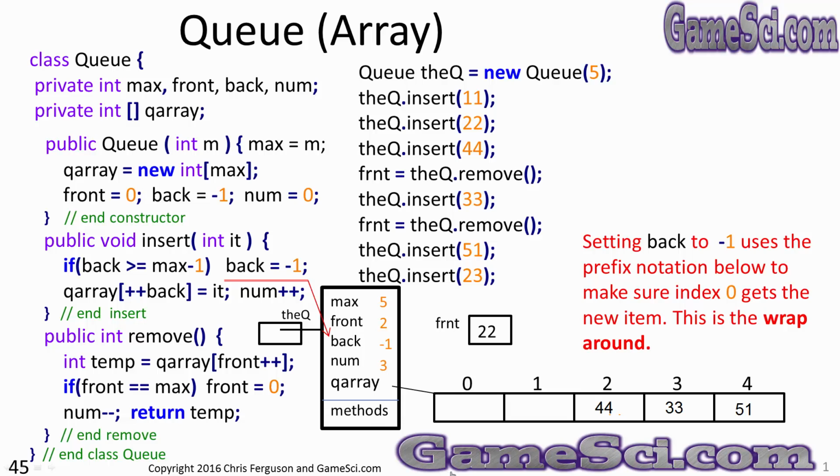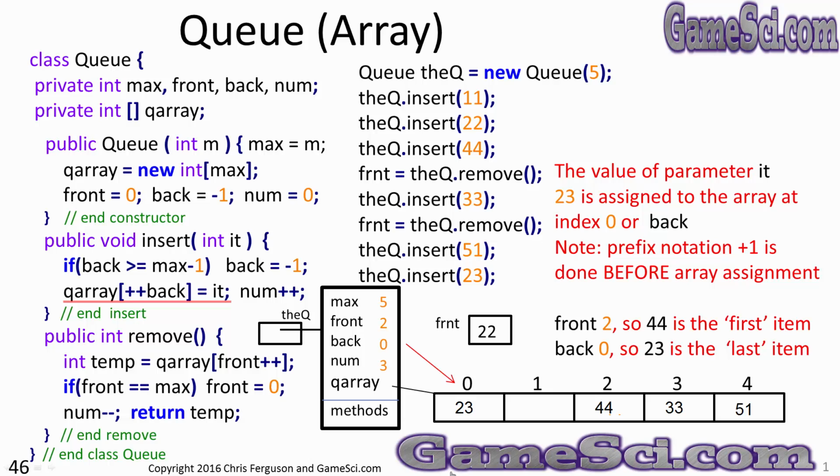Let's see it in action. Queue array[++back] = IT. Back was -1 before. The ++back changed it to 0. So then we slide the 23 into position 0. Prefix notation says we add 1 to back first. That's why the -1 went to 0 and the 23 slid into slot 0.